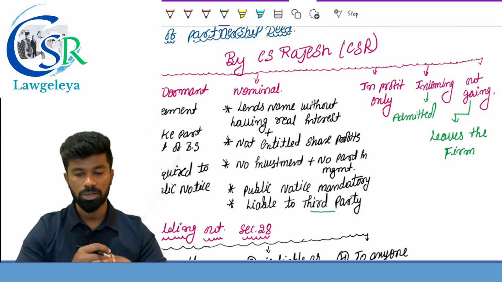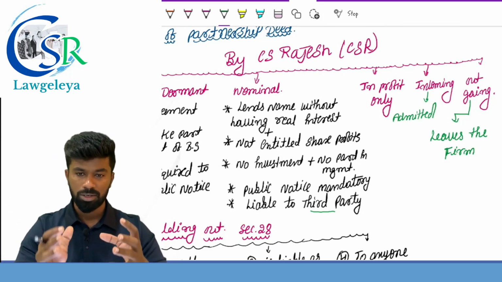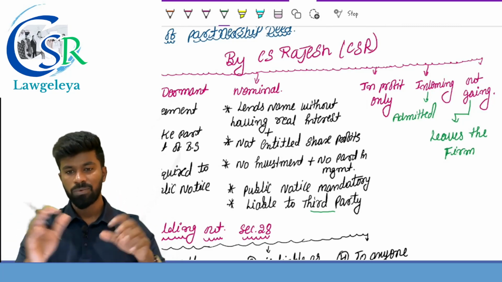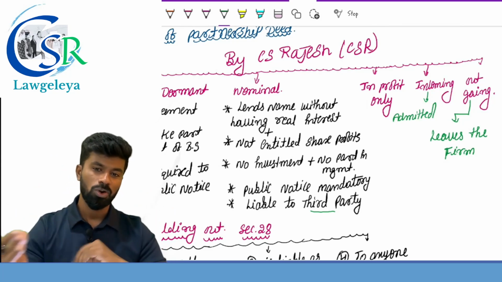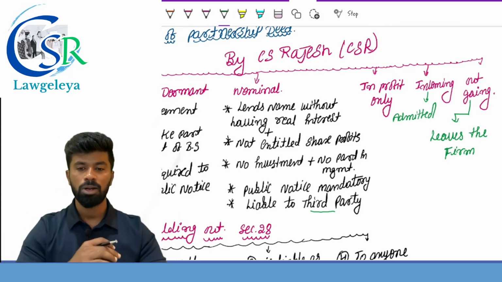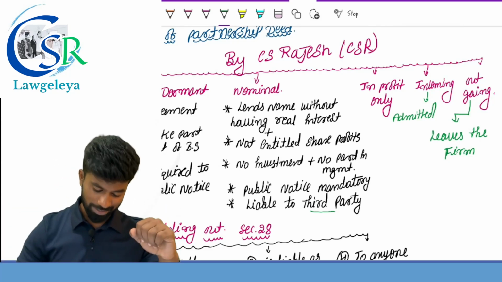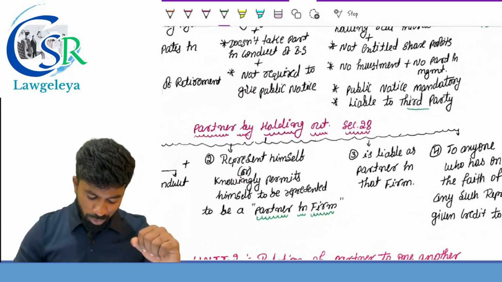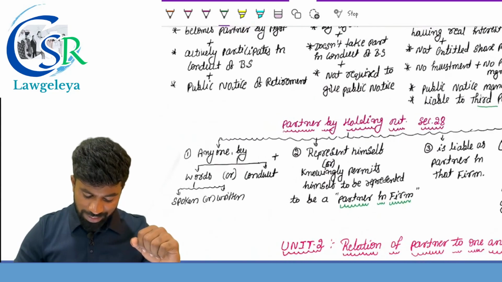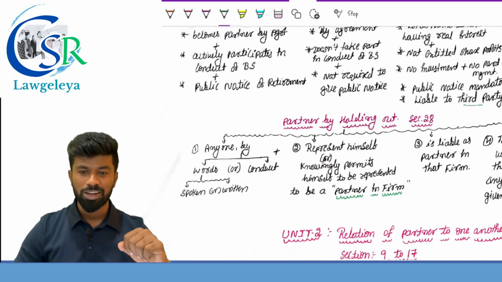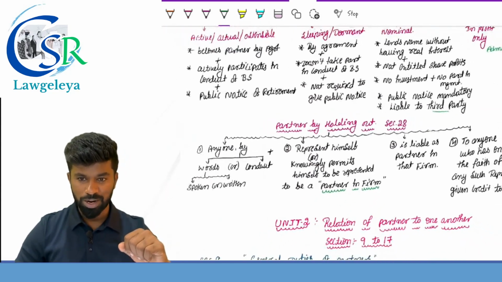Who is incoming partner? When a partner is admitted to the partnership firm with the consent of all the partners, he is called as incoming partner. Outgoing partner, when a partner leaves the firm, he is called as what? Outgoing partner. Then most important out of all these definitions of types of partner is partner by holding out. One of my favorite, partner by holding out.